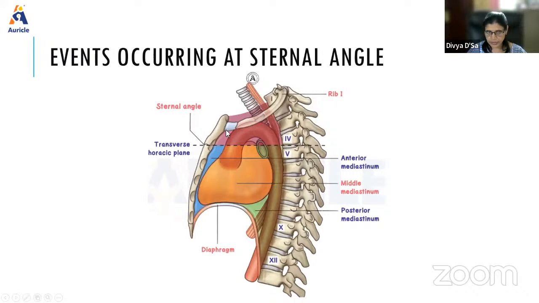That is the beginning and the end of the arch of aorta at this level. Then there is also the attachment of the superior pericardiophrenic ligament. And the thoracic duct deviates from the right to the left side at this level. So these are the things you need to write for the events occurring at the sternal angle. Just revise.